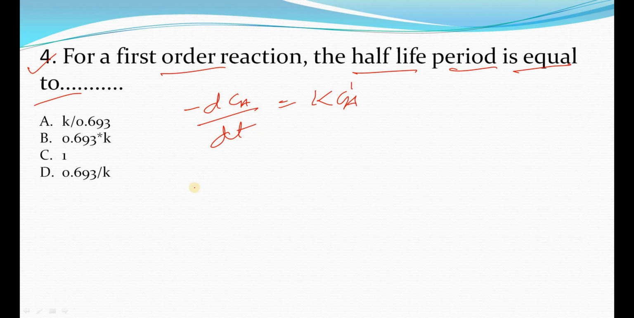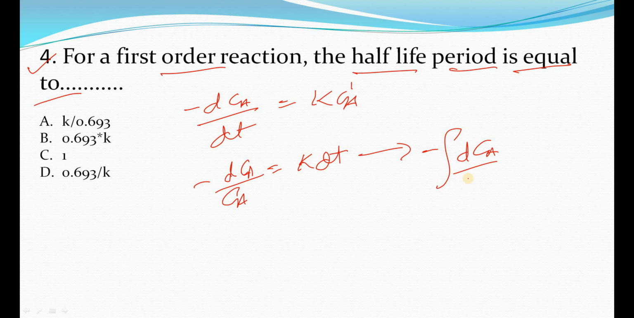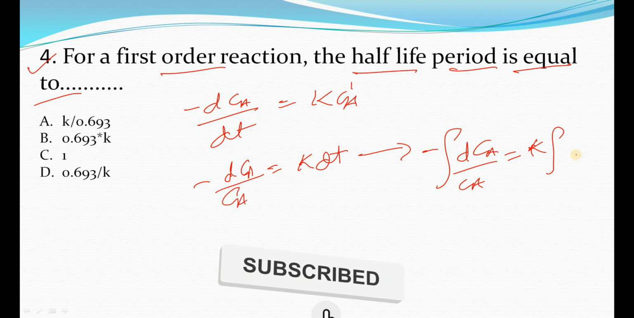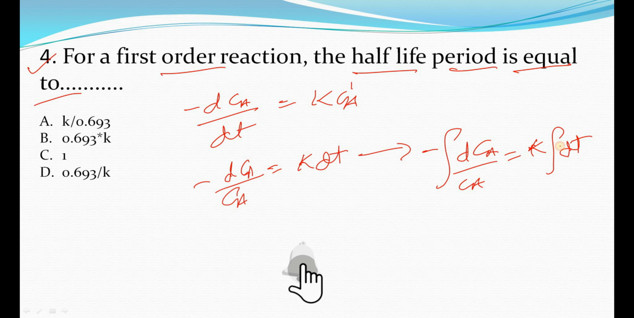When I rearrange it, I get minus dCA by CA is equal to K dt, okay? And when I integrate it, what I get is dCA by CA is equal to K dt, right?